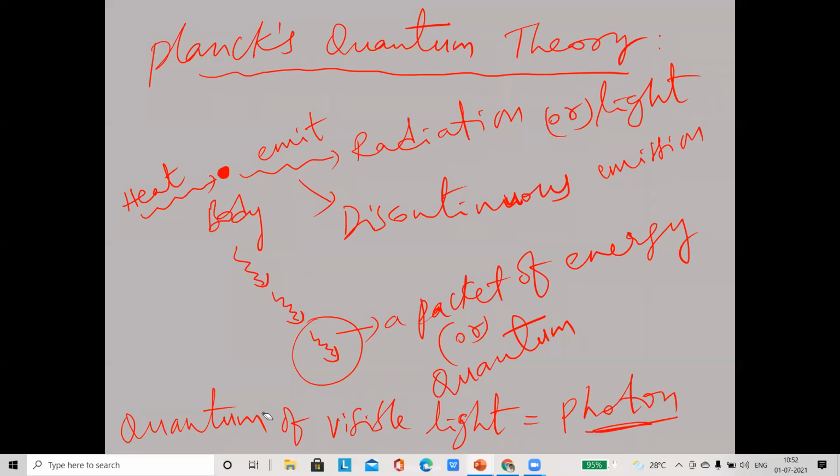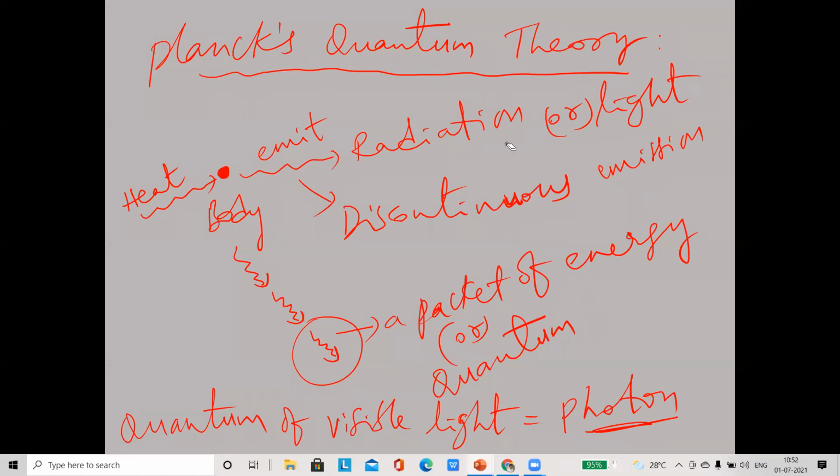Photon is nothing but the packet of energy of visible light. Otherwise, the quantum of visible light is the photon. This photon has some energy called the energy of the photon, or quantum energy, because this photon is nothing but a quantum.